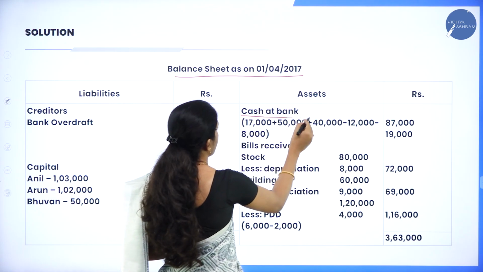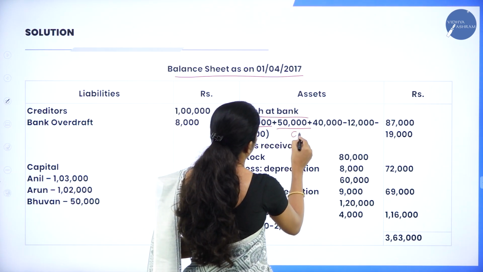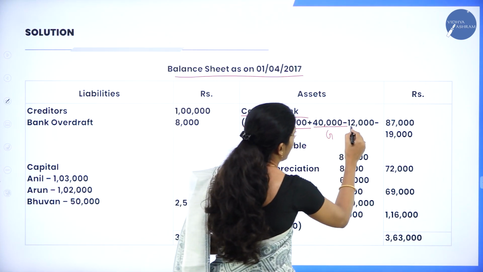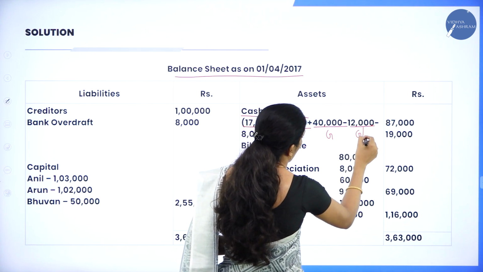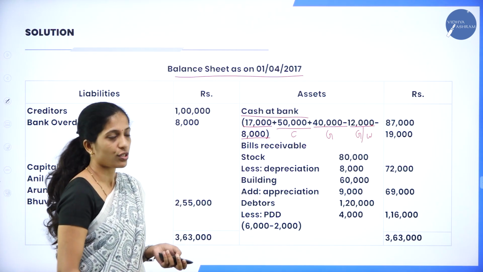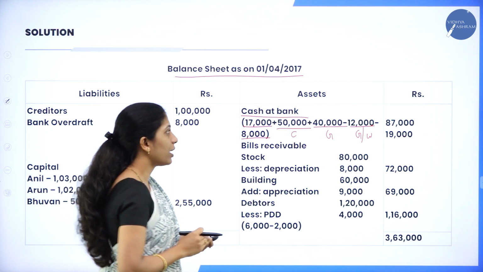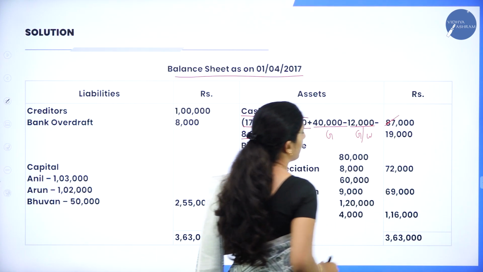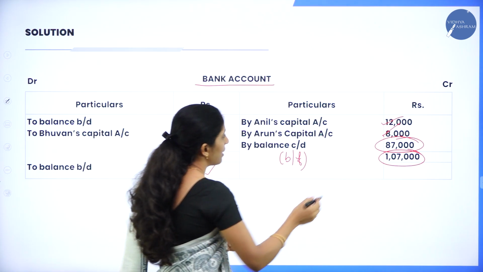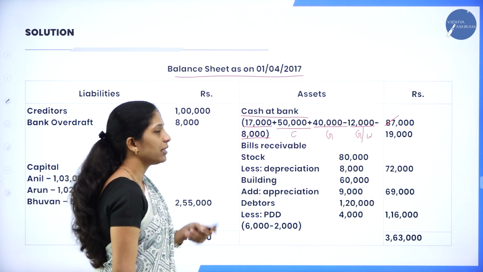That is cash at bank 17,000, which is given in the balance sheet, plus 50,000 as capital, 40,000 as goodwill which is brought by the new partner, minus the goodwill which is withdrawn. So the goodwill withdrawn 12,000 minus 8,000. So the total is how much? 20,000. That is, half of the goodwill has been withdrawn. So when you total, you will get 87,000. As I told you, if you prepare your bank account, the balancing figure itself is the balance of the bank account. It is 87,000.